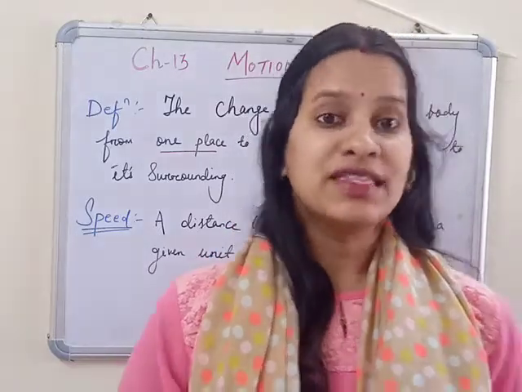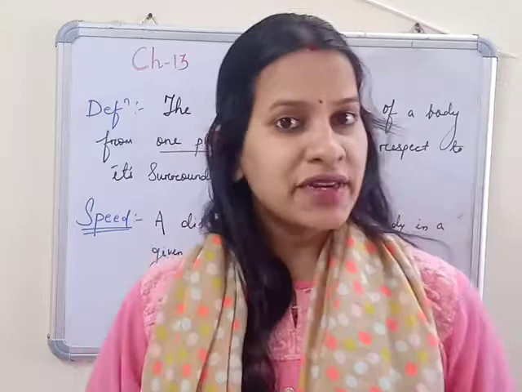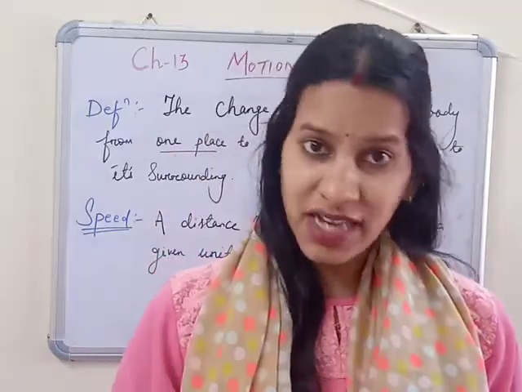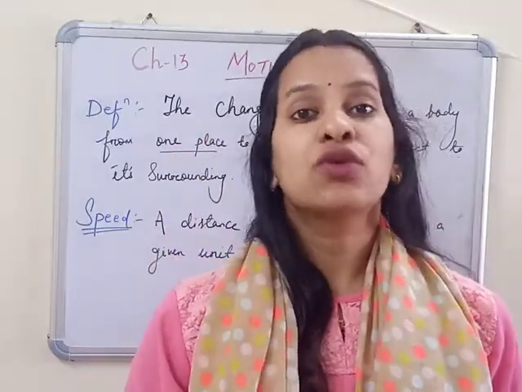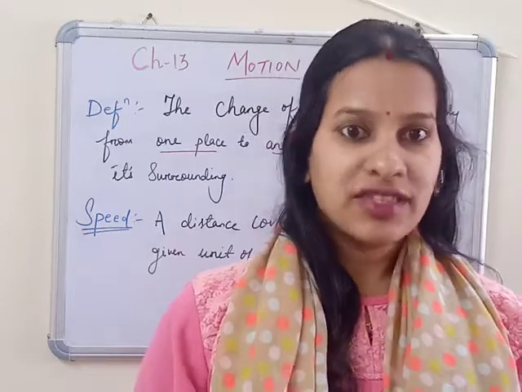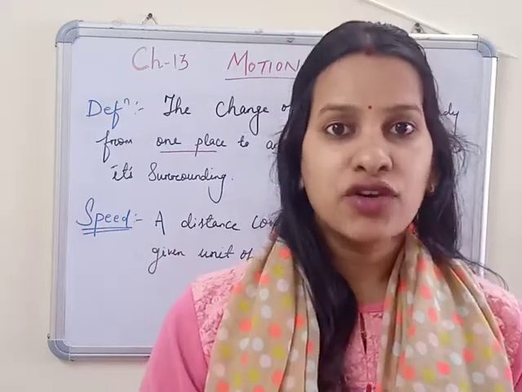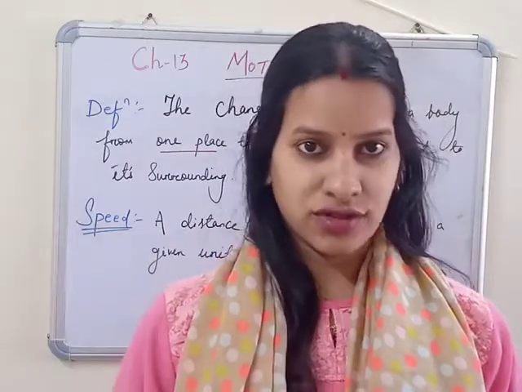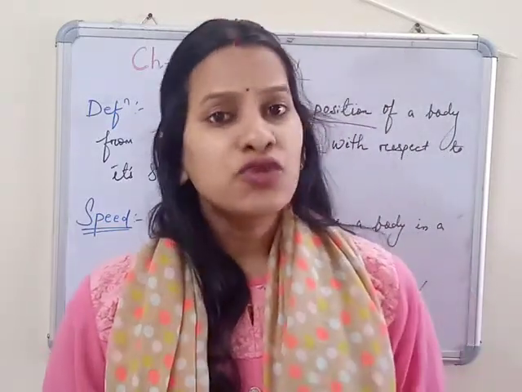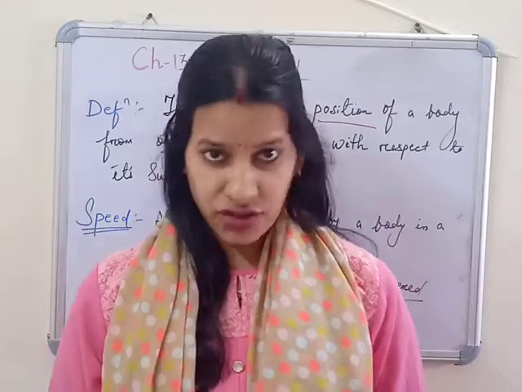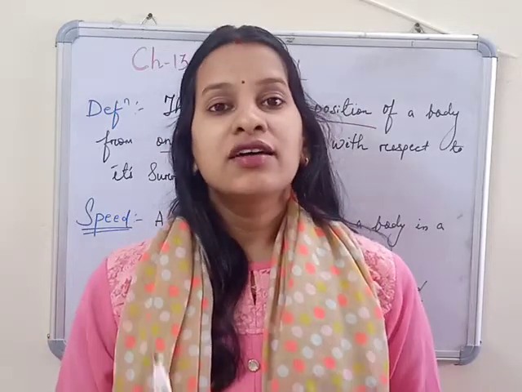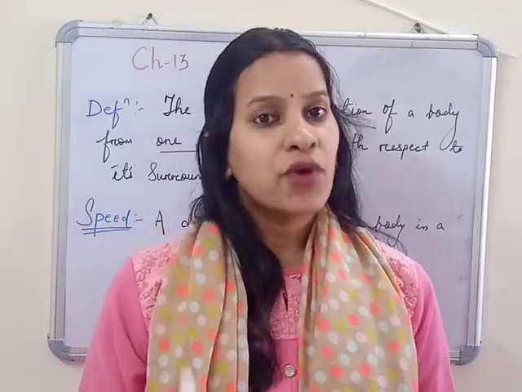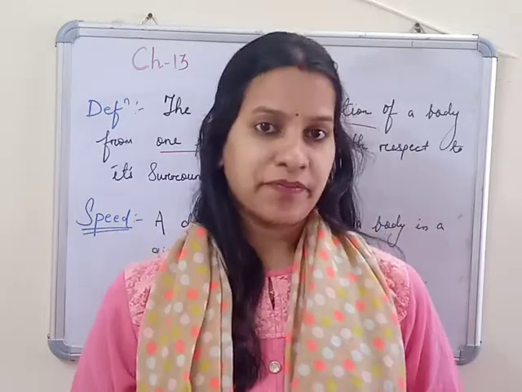Next, move to speed. Where is speed coming from? The term speed comes from fast and slow. When some race is going on, we say fast motion or slow motion. What is fast motion? The motion in which a longer distance is covered by a body in a shorter period of time.